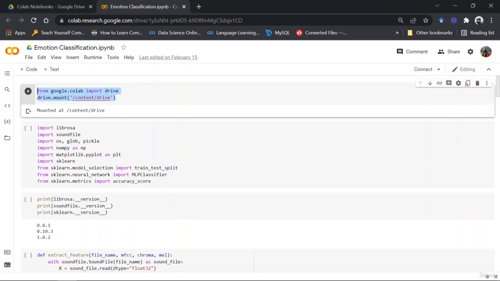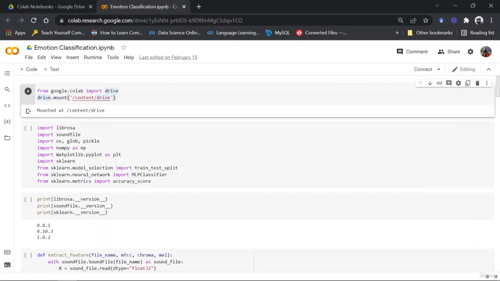You have to run this code if you're working with Google Colaboratory, because your Colaboratory is not actually configured to have access to your drive folders, right? So you have to run this code and give the permissions to the Colaboratory so that it can access the particular drive folder and any subfolder or file inside my drive folder.